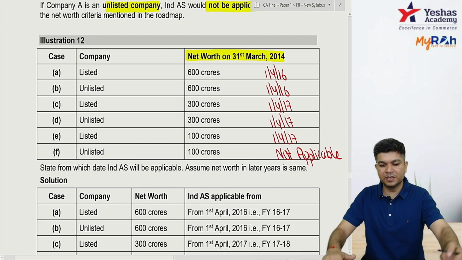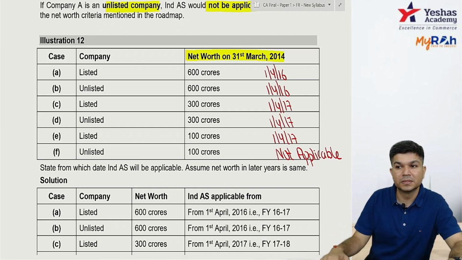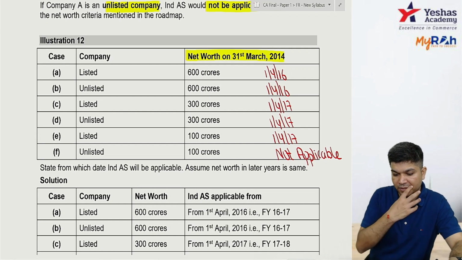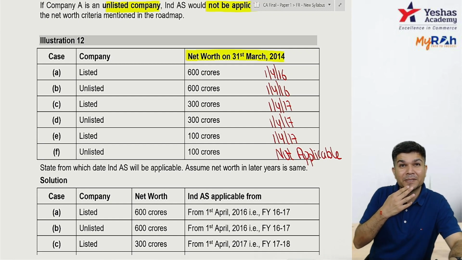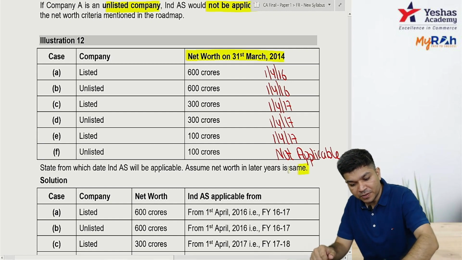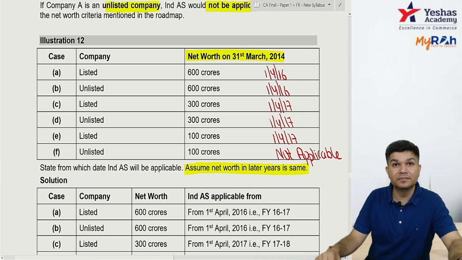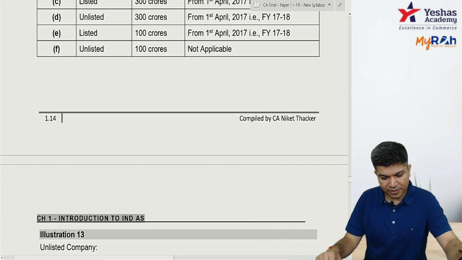Are you clear? Acha, unlisted 100 crore, not applicable. Sir, I have to check every year, yeah? Every year you have to check. They have given already assumed net worth in later years is the same. Okay, done. Question 12 is over.